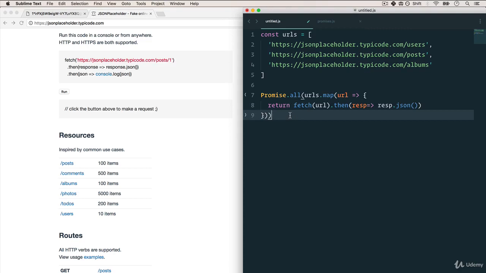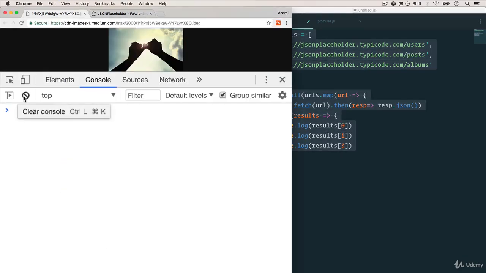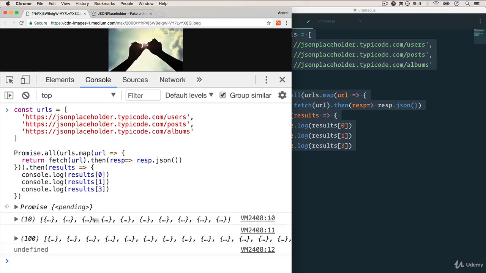And then from here, we can do a .then. And this is going to return us, remember, an array because we're getting a promise of all these fetches. It's going to return results. These results, well, for now, let's just console.log them. And we'll do results, the first one, the second one, and the third one. Let's see if that works. I'm going to copy all of these. Let's go back to our page, copy and paste our code, waiting a bit, and there you go.